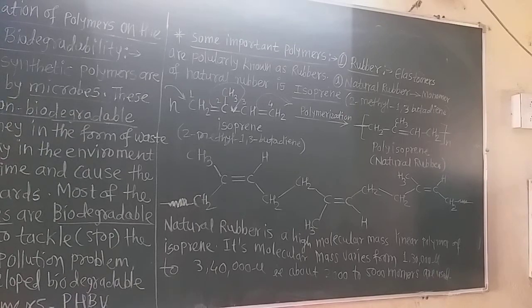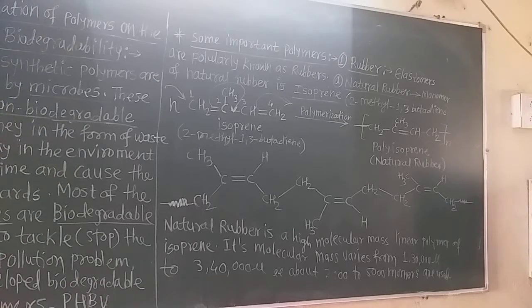Now let us study what is the vulcanization of rubber. In the vulcanization process, to improve the physical properties of the natural rubber, the vulcanization process is carried out. This was carried out in 1839. Charles Goodyear, the scientist and American inventor, investigated the process of vulcanization. So to improve the physical properties of the natural rubber, a process is done, and that process is known as the vulcanization of the rubber.